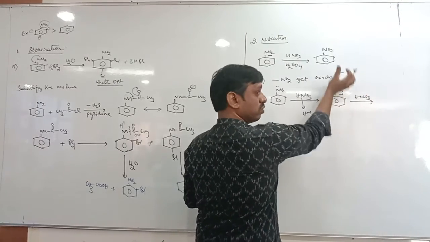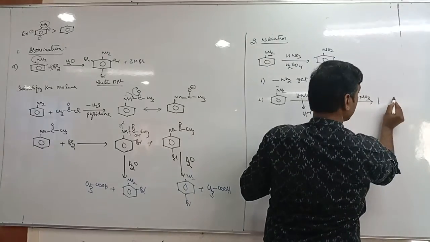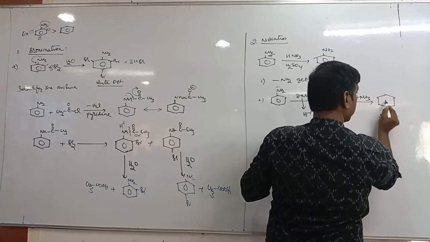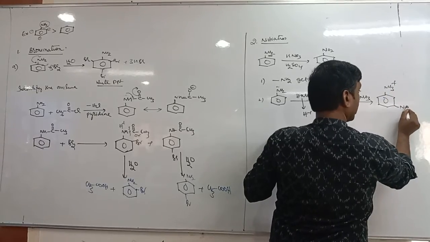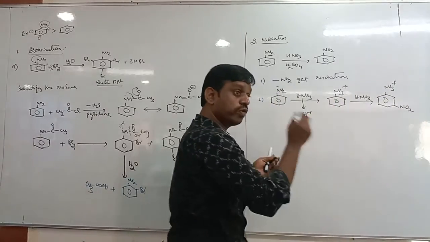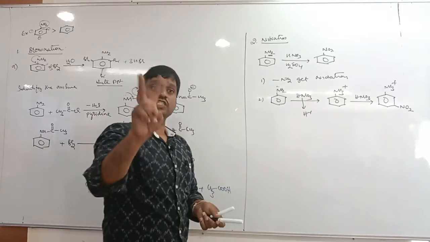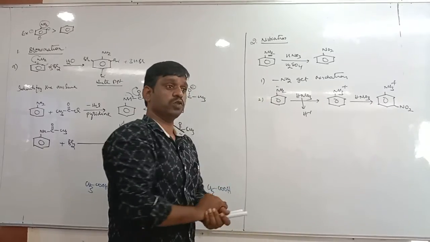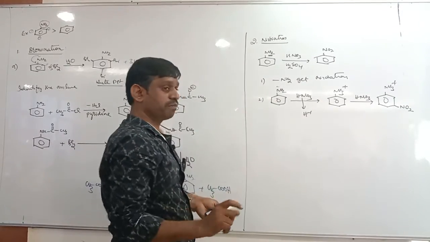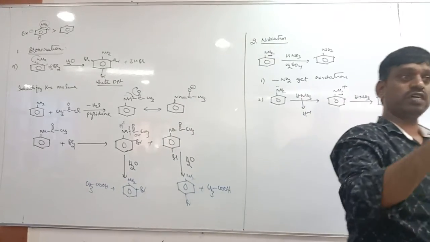It is electron withdrawing, no? So if it undergoes nitration, we expect a meta nitro product. But actually we want the ortho and para product. Therefore, because of these two reasons, direct nitration is not possible. Okay, listen once again. Nitration of aniline directly is not possible because of two reasons.